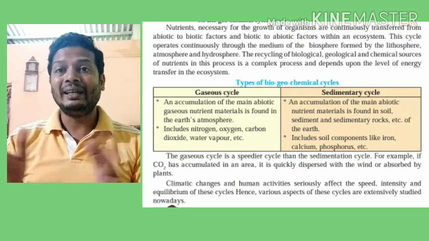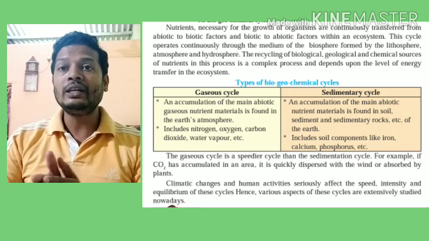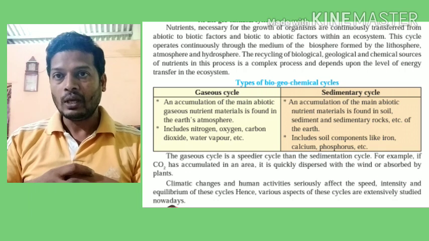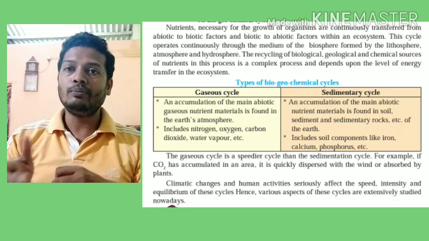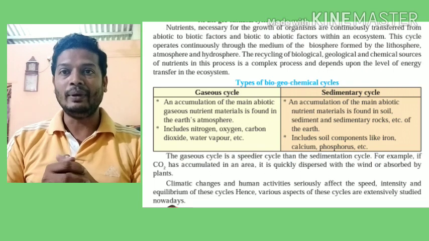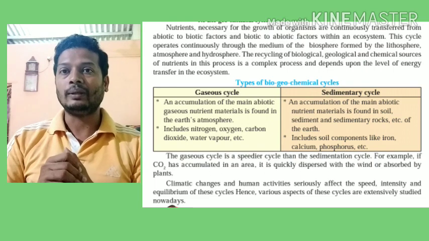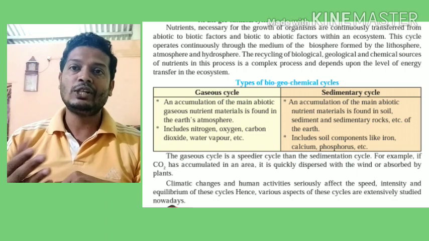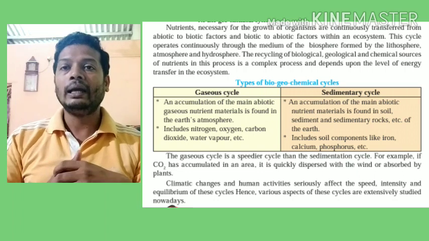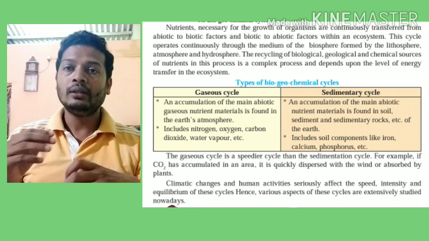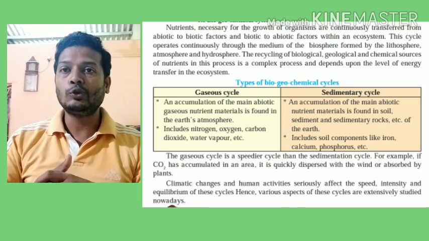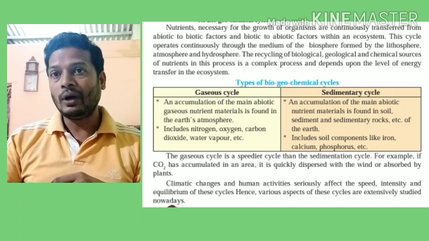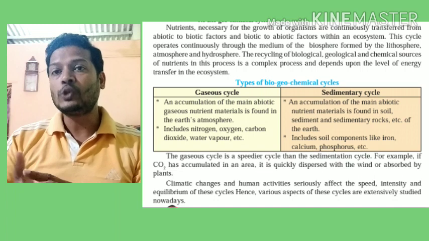Now though they are categorized into two, it is very difficult to separate them. Because just consider one example of carbon. Carbon can be present in both gaseous cycle as well as sedimentary cycle. How? I will explain. Carbon in the form of carbon dioxide is taken up by the plants. By help of photosynthesis, they convert that carbon dioxide into a complex substance called carbohydrates. These carbohydrates form part of solid.